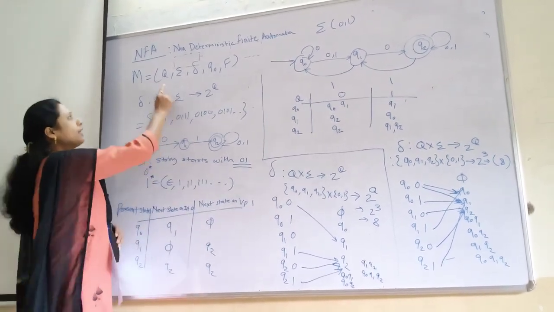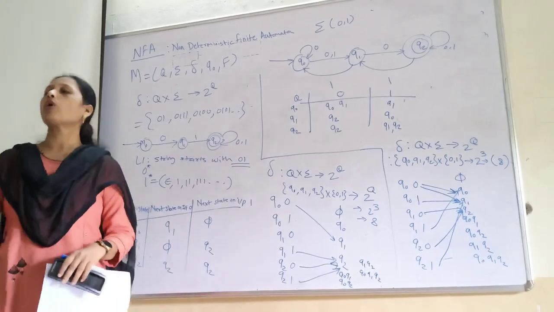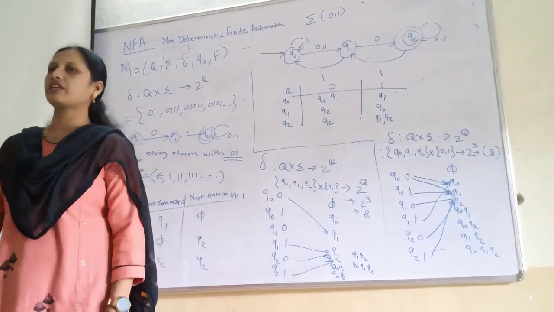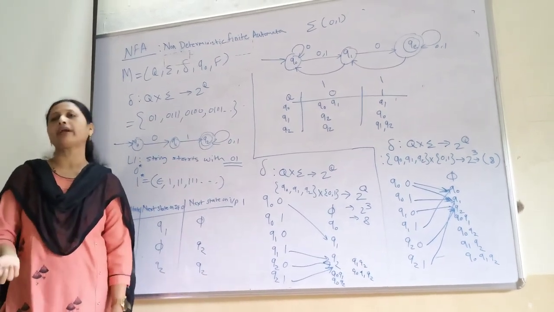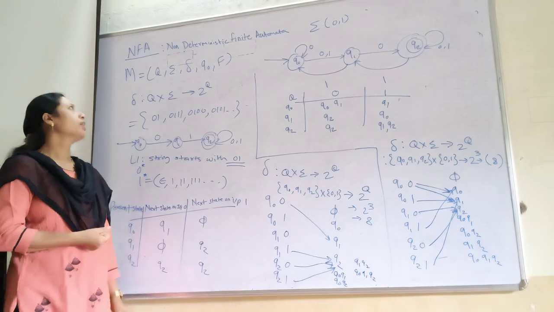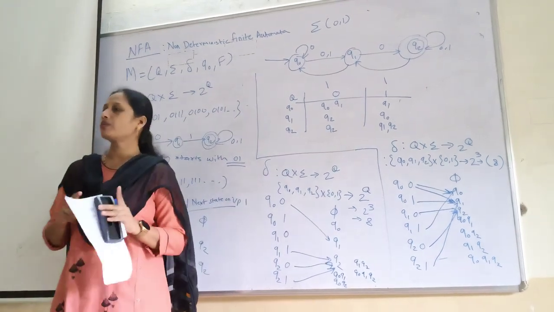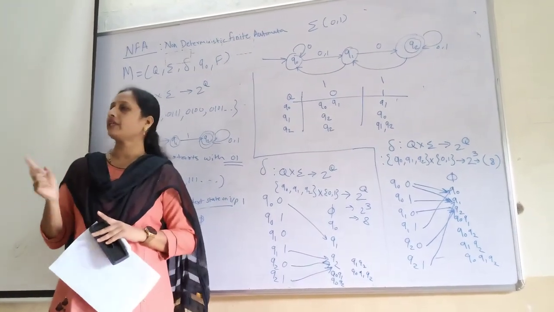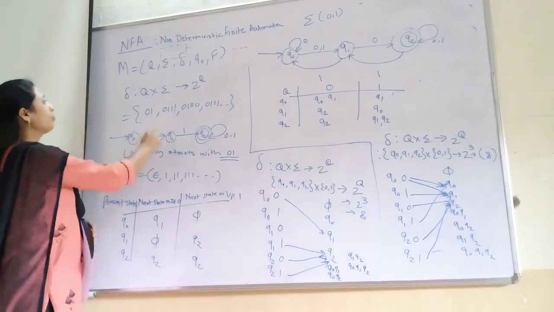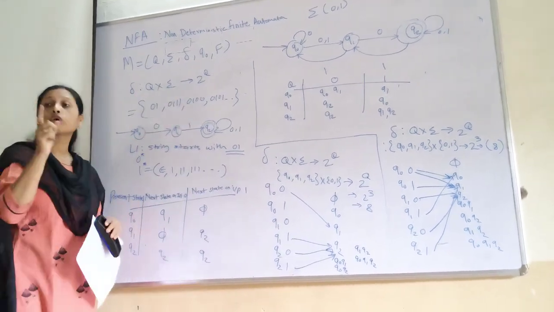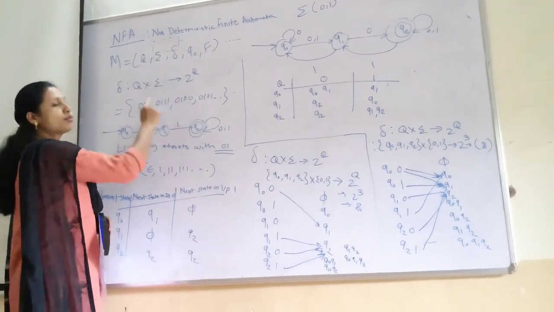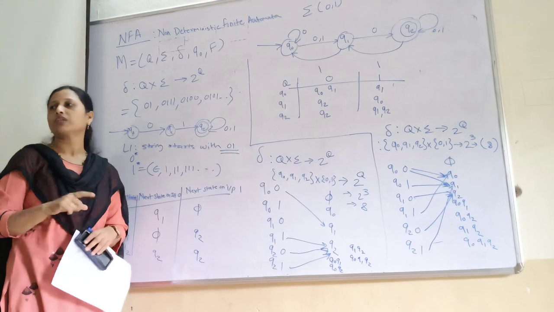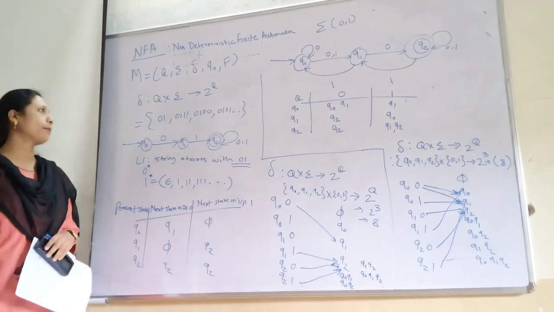So capital Q is nothing but the finite number of states in your diagram. Then sigma is whatever input you are providing. Transition: if you observe here, in DFA and NFA there is one difference. In DFA, Q into sigma gives you capital Q. But in NFA, Q into sigma gives you 2 raised to Q. So this difference you need to remember.